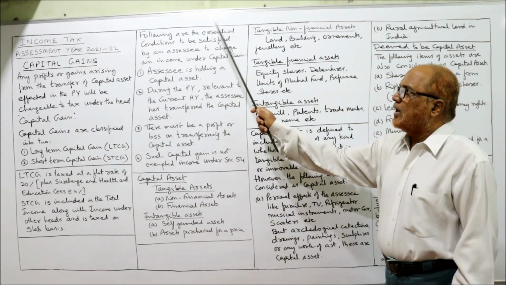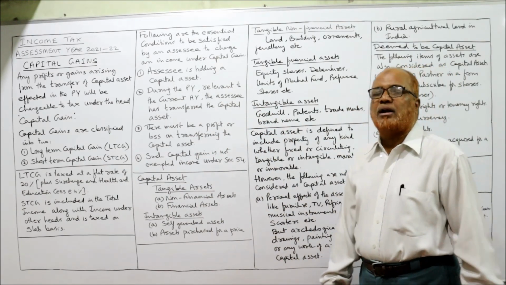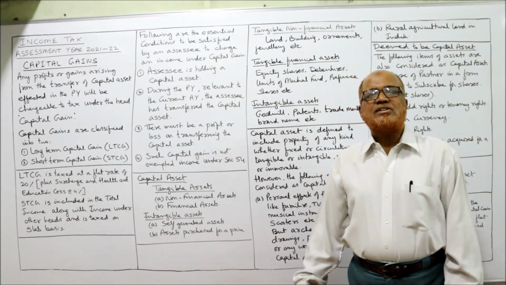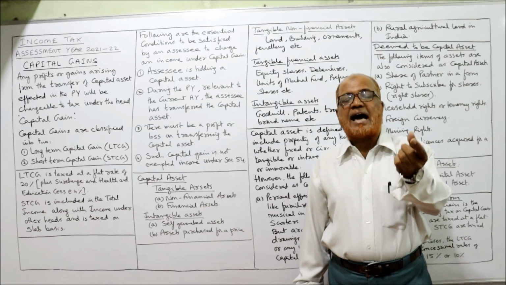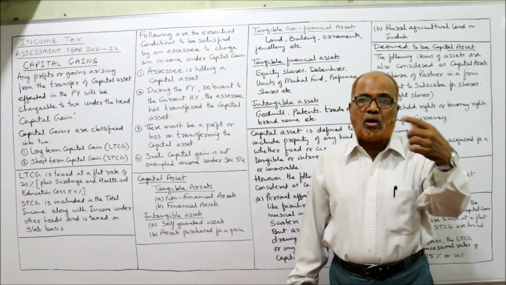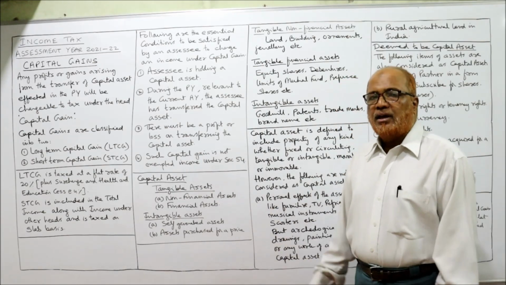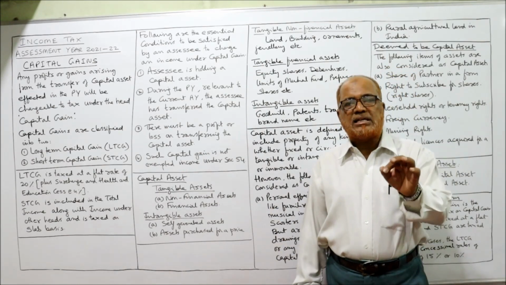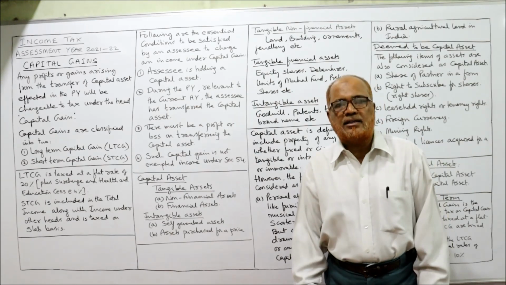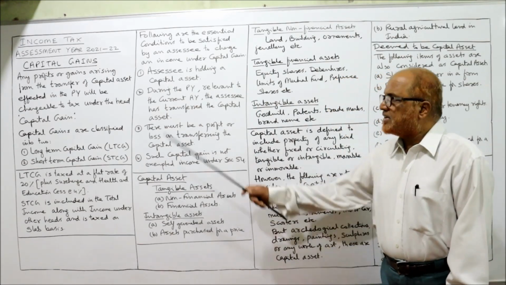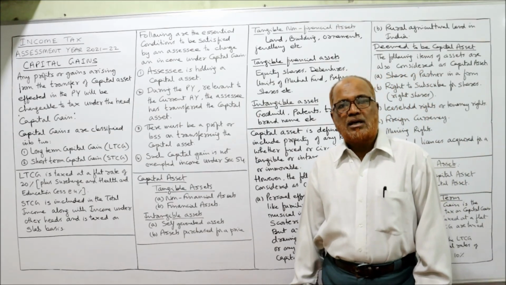That's all. Now, following are the essential conditions to be satisfied by an assessee to charge an income under the head capital gain. First of all, the assessee has to see whether his income is taxable under capital gain or not. So the Income Tax Act has 4 conditions. If these 4 conditions are satisfied, then income is taxable under the head capital gain. What is the first condition? Assessee is holding a capital asset.